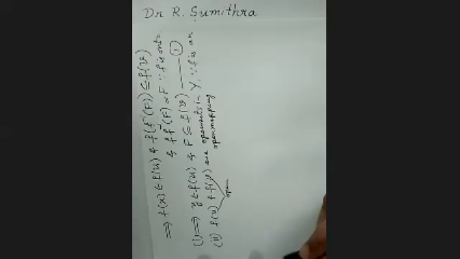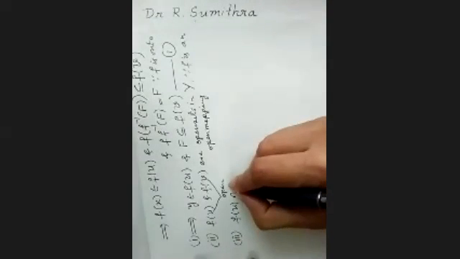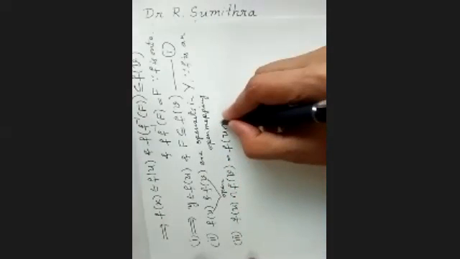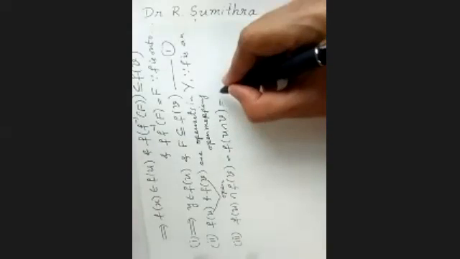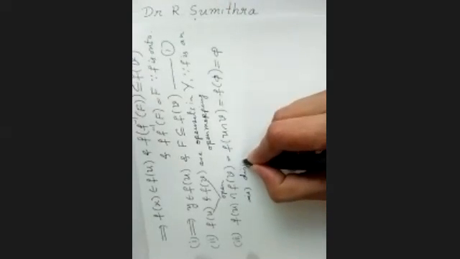Are they disjoint? Third point. f of U intersection f of V is nothing but f of U intersection V, and U intersection V is null, so that is nothing but null. Therefore they are disjoint.